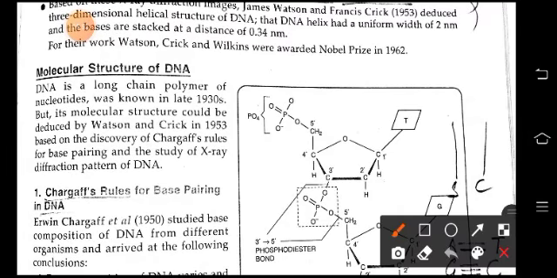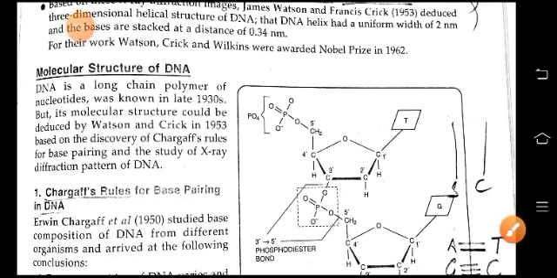DNA is a long polymer chain of nucleotides, and this was known in the late 1930s, but its molecular structure could be deduced by Watson and Crick in 1953, with the discovery of Chargaff's rule for base pairing and the study of the X-ray diffraction pattern of DNA.